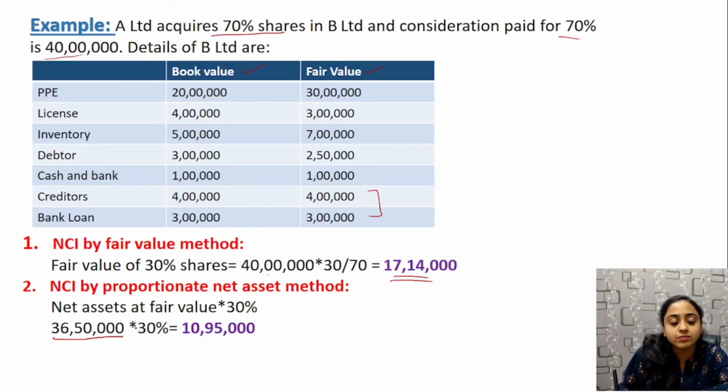Okay, into 30%, the non-controlling interest share becomes 10 lakh 95,000. So if you are opting for the net asset method, the value of non-controlling interest while recording in the books of the acquirer will be 10 lakh 95,000, and otherwise it will be 17 lakh 14,000. I hope this is very clear. Okay, we have taken this as market price because this is being paid for 70% of shares.